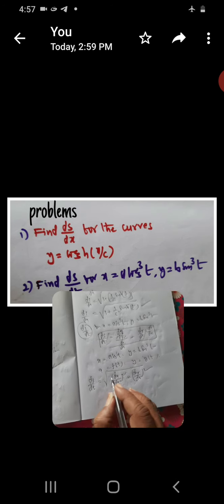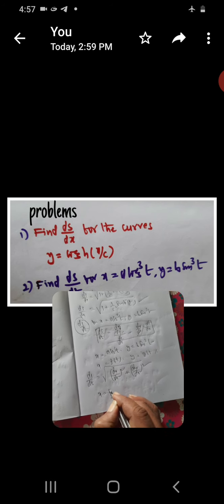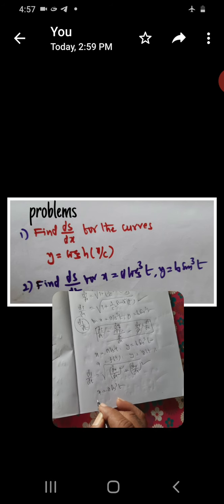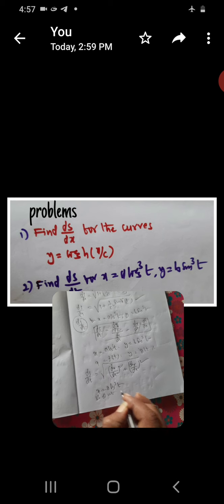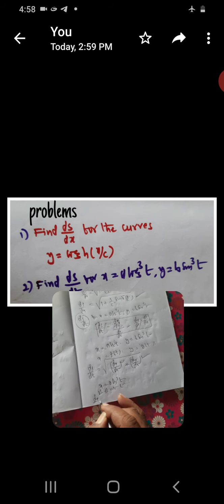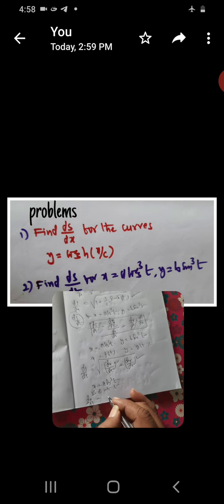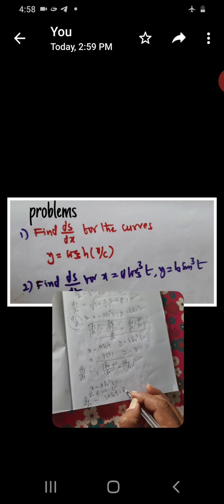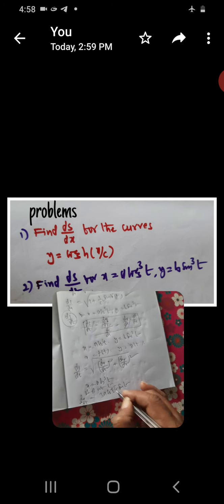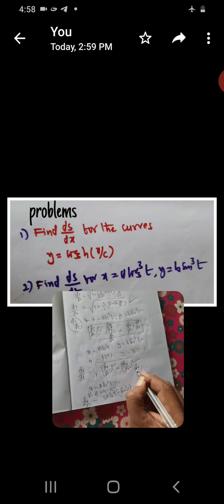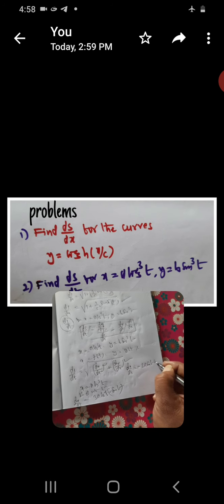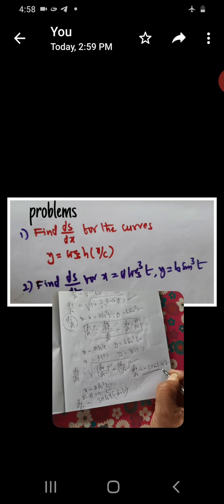Now x is equal to a cos cube t. Differentiating both sides with respect to t, dx by dt is equal to 3a cos square t, and the derivative of cos t is minus sin t. So dx by dt is equal to minus 3a sin t cos square t. This is dx by dt.